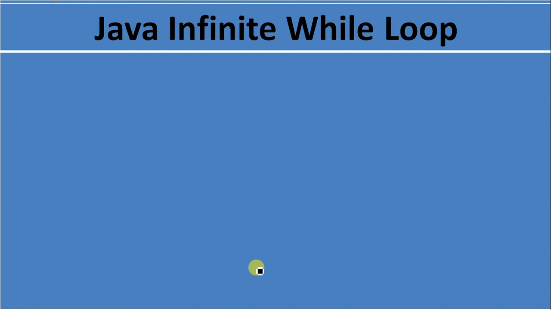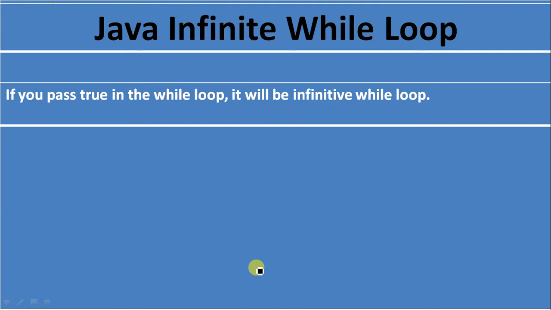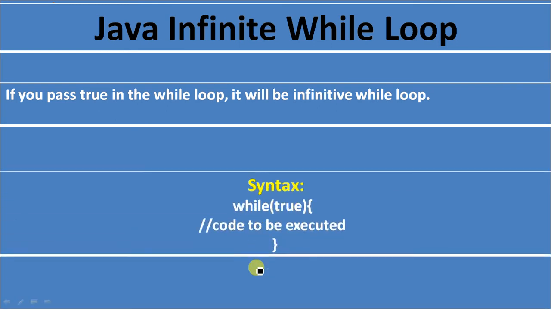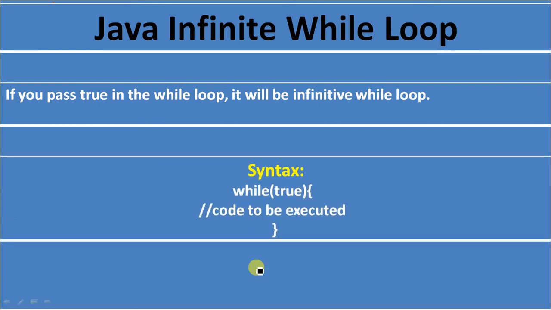Now, the Java infinite while loop. If you pass true in the while loop, it will be an infinite while loop. In the previous example we were checking a condition in the while loop, but if we define true, then it will become an infinite while loop. The syntax is while(true). We are not defining any condition, we are just passing true. So this code will be executed an infinite number of times.